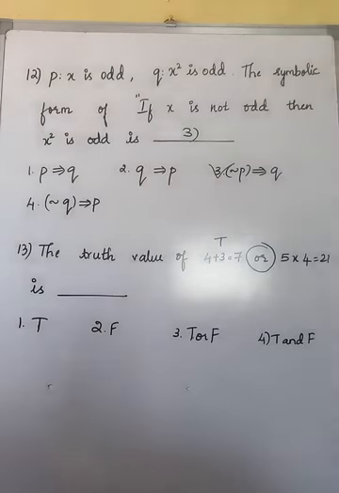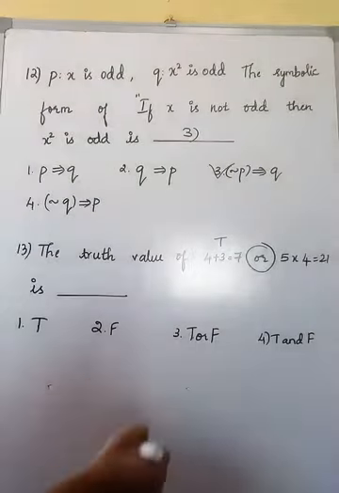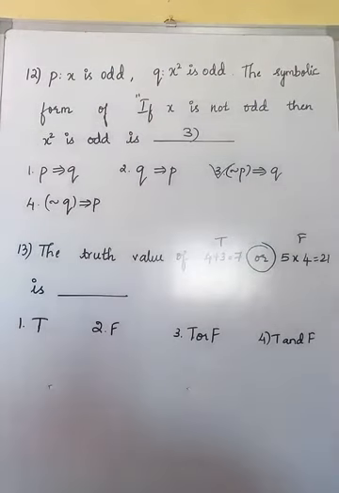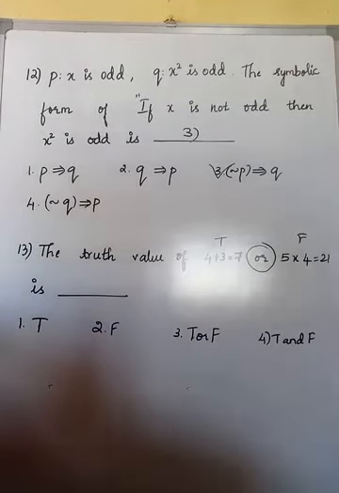So 5 into 4 is how much? 5 into 4 is 20. Here what we have is 21. Obviously this is a false statement. So here it is connected with what? It is connected with "or". So when it is connected with "or", the output will be what? Obviously it will be true only.